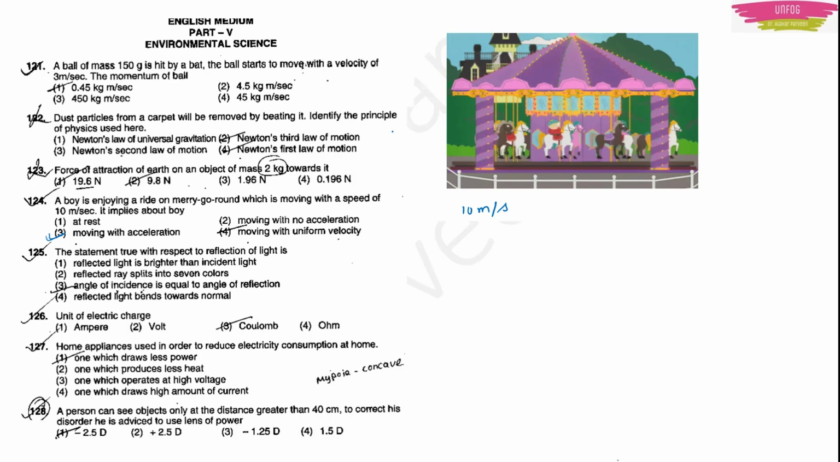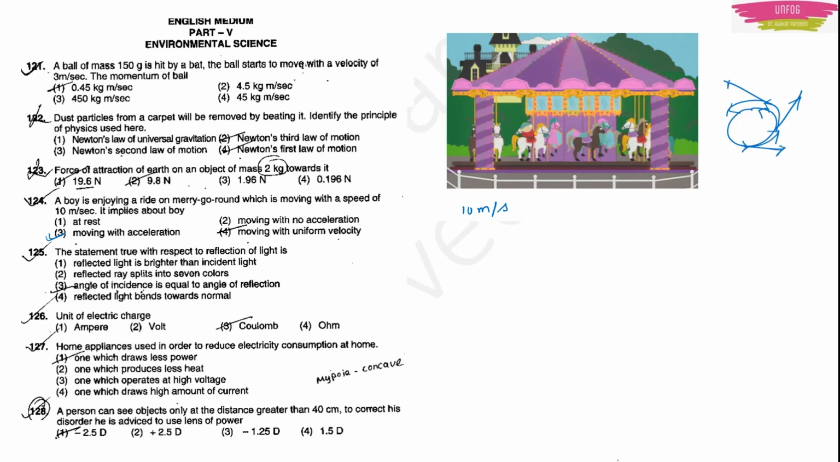Acceleration is the measure of how fast the velocity changes. Now if the boy is moving with constant speed, no problem, but the direction is changing. The merry-go-round will go like this, right? It is a circular motion. In a circular motion, your velocity will change. This is the direction of the velocity. The boy, along with the merry-go-round, wants to go like this. But because it is a circular motion, the boy will go like this again, and again. So every time the velocity of the merry-go-round is changing. The directions are changing.